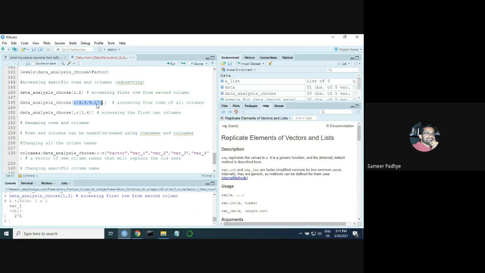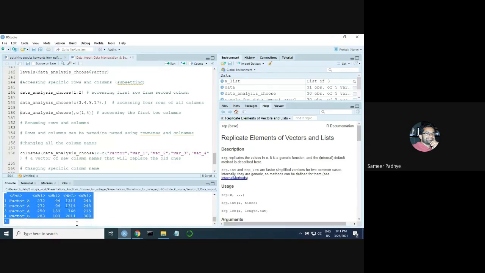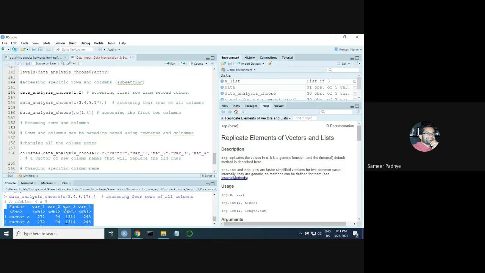This is a vector, if you remember from yesterday's session. And the numbers represent the positions of the rows that you are interested in. After the comma you don't give anything because you want all the content of those 4 rows. If you run this command, you will see a subset of that data has been created for all columns, but only these 4 rows.